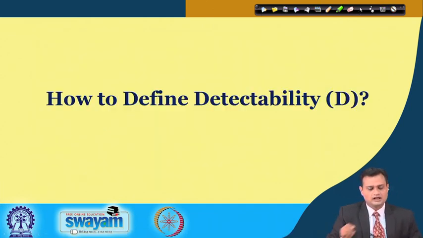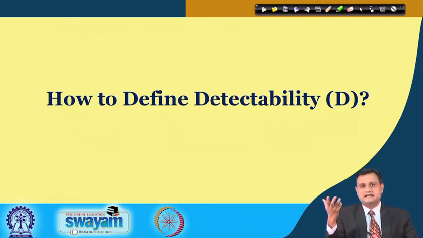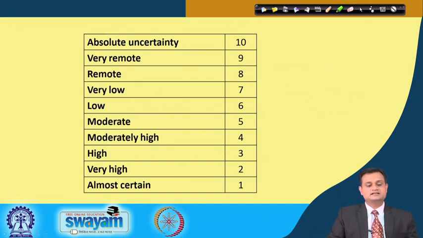Now the third element is detectability. What is my capability to detect? Can I really detect a particular failure mode? If I cannot, then my consequences would be very high. Absolutely uncertain, as I mentioned, somebody will have a heart attack, and before 5 hours, 3 hours, there was absolutely no problem.